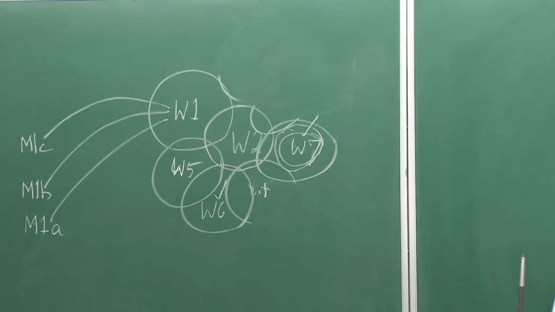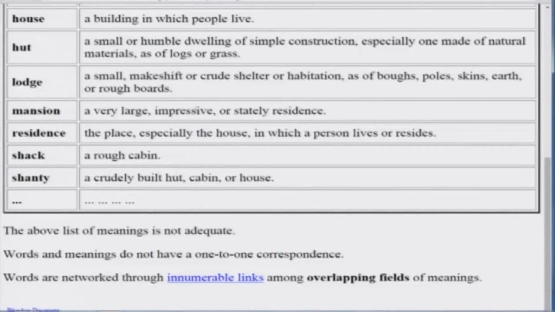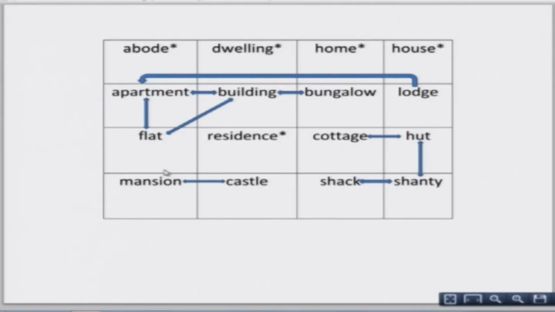So, as I told you, this list of word meanings is not enough, because you have innumerable links among the overlapping fields. Say these 16 words have several links.